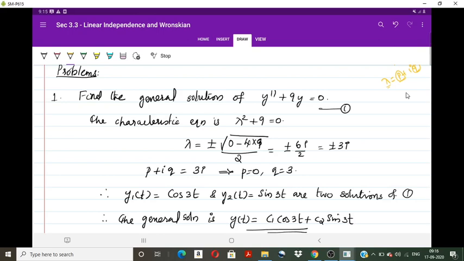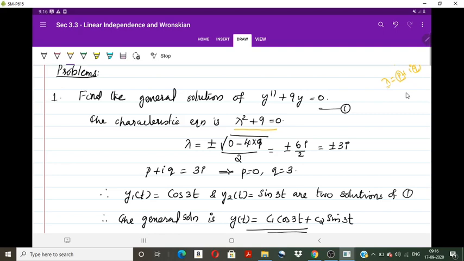Now we try to do the problems related to this. Find the general solution of y double dash plus 9y equal to 0. Now the corresponding characteristic equation is, replace y double dash by lambda square and y dash by lambda. So here there is no term containing y dash, so in the auxiliary equation the coefficient of lambda is 0. So we have the equation as lambda square plus 9 equal to 0.